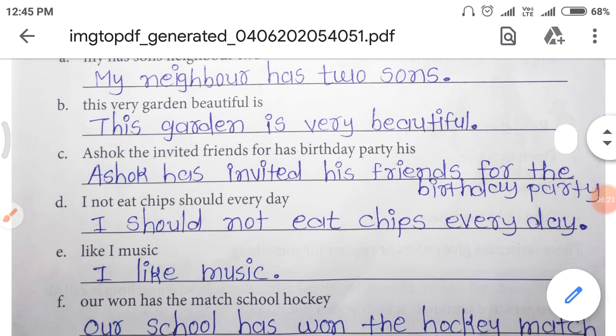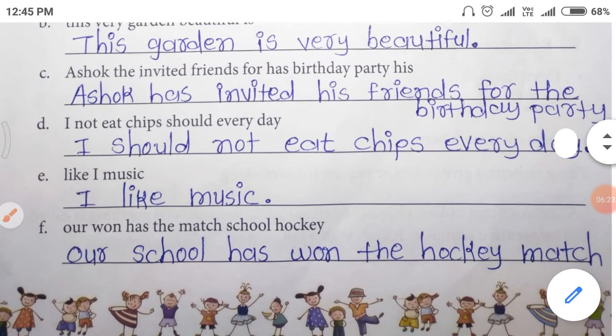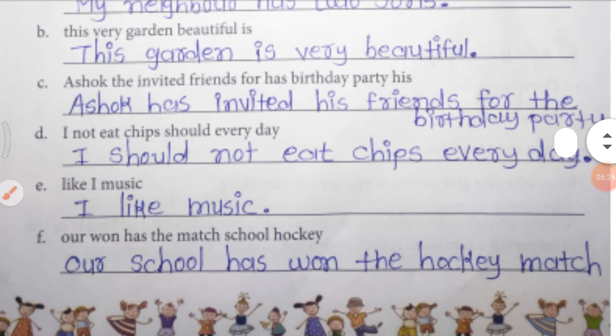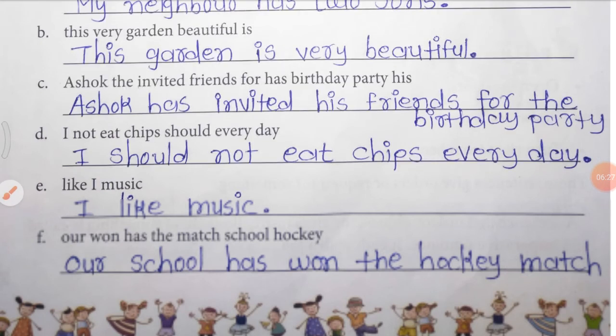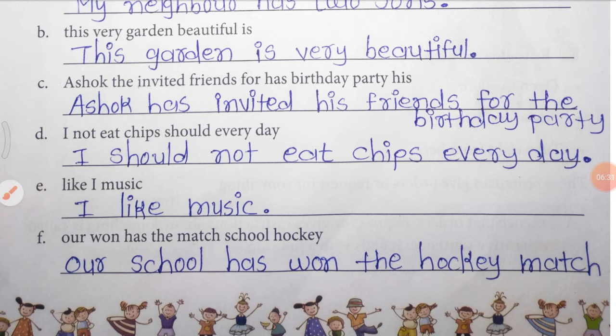Let's see question number 3. Ashok, the invited friends for his birthday party his. Do these words make any sense?